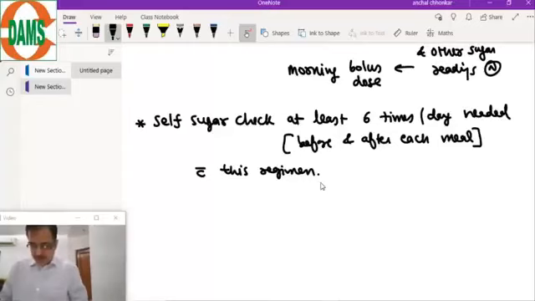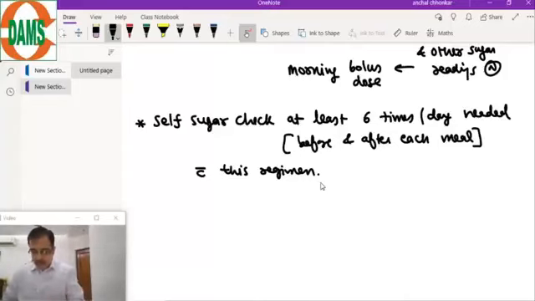What if pre-breakfast glucose levels are high? If pre-breakfast glucose levels are high, then you increase the night dose, the HS dose, of the basal insulin. Basal insulin controls the fasting values. So that has to be increased.